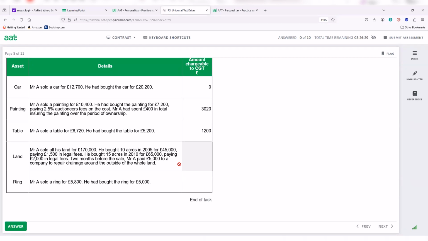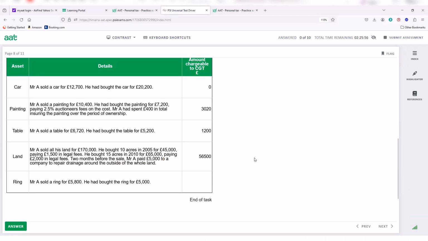So which is 45,000, which is your purchase cost for those 10 acres. Then 1,500 will be deducted as well. And of course, the purchase cost of the remaining 15 acres, which is 65,000. And you will also be deducting the 2,000, which is incidental cost. So that gives you 56,500. So the only expenditure which was not allowed here was the repair drainage.